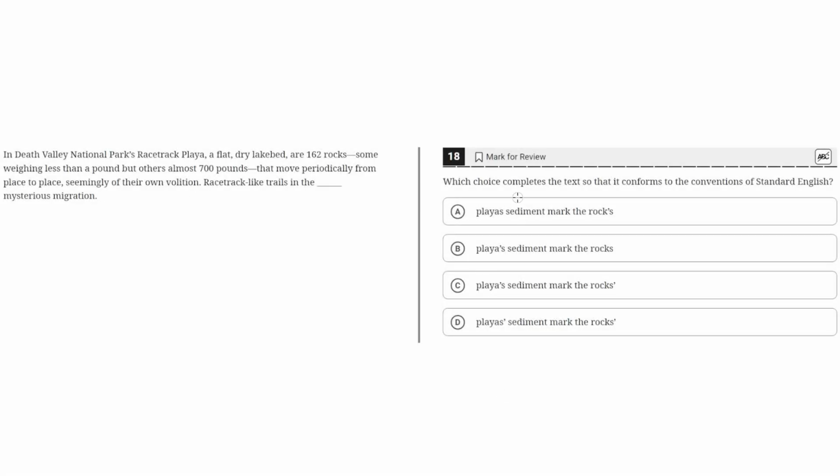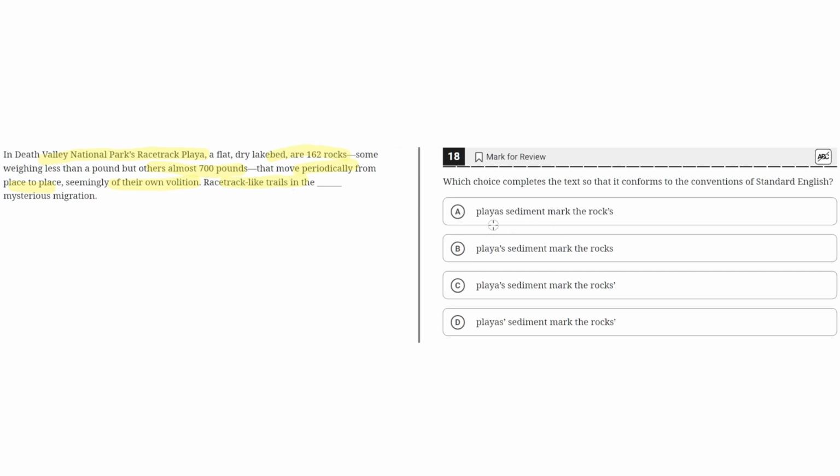Which choice completes the text so that it conforms to the conventions of standard English? In Death Valley National Park's Racetrack Playa, a flat, dry lake bed, are 162 rocks, some weighing less than a pound, but others almost 700 pounds, that move periodically from place to place, seemingly of their own volition. Racetrack-like trails in the blank, mysterious migration.